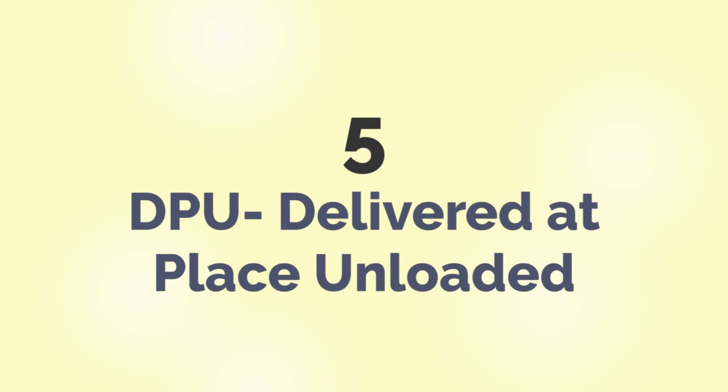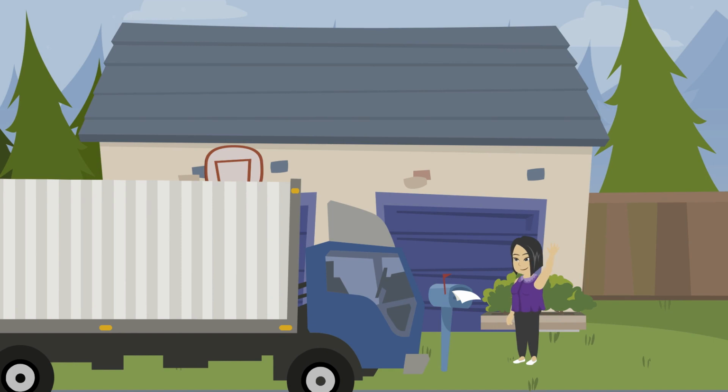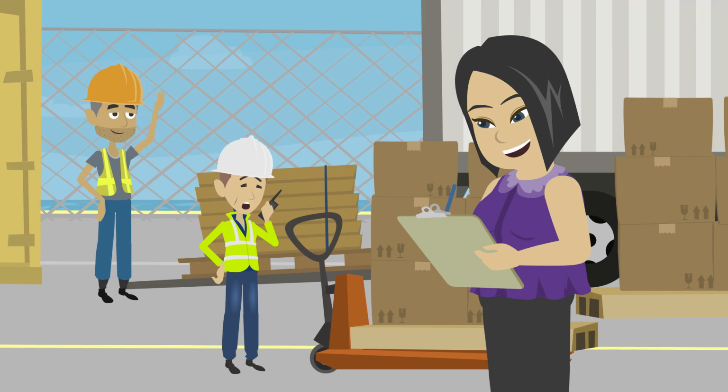So we now go with the fifth Incoterm rule, DPU, delivered at place unloaded. It is previously known as DAT, or delivered at terminal. But there is a change because the place of delivery could not necessarily be a terminal. All the risks are shouldered by the seller until the goods arrive at the chosen port or terminal. Then the buyer is responsible after unloading of the goods from the port or terminal.